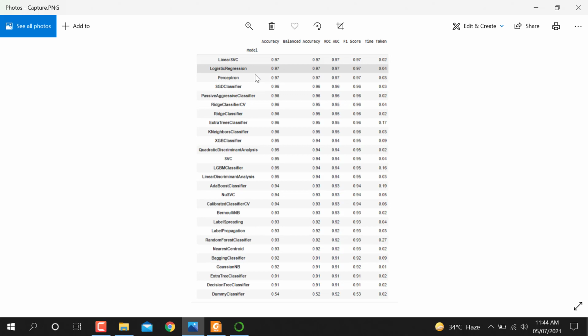By using lazy prediction, we don't need to run each individual algorithm on our data set. We just need to call a function, lazy prediction, that is under the sklearn library. It will apply all of the algorithms, and then we will get the output like this. You can see, it is quite a nice thing if you need to evaluate the data set on a lot of machine learning models.